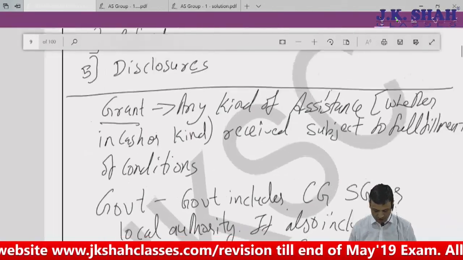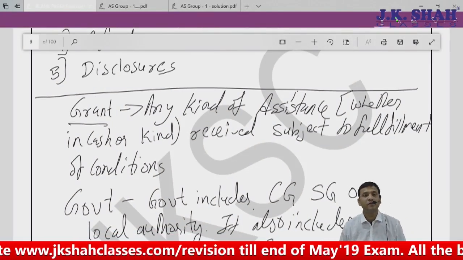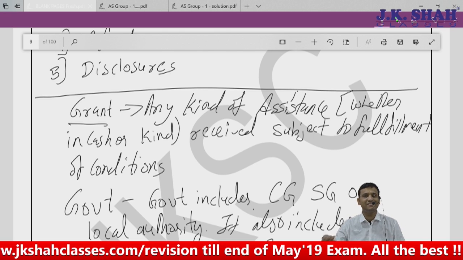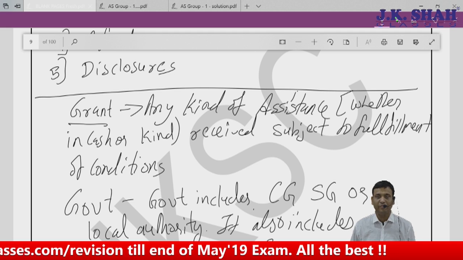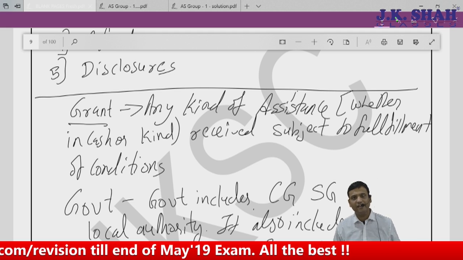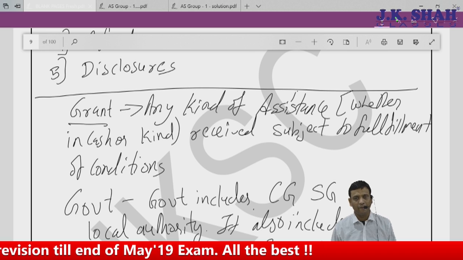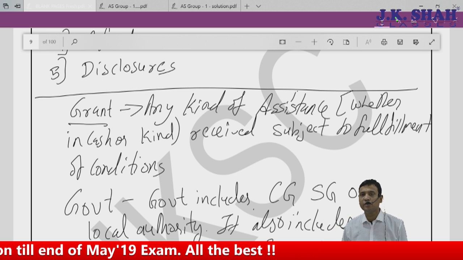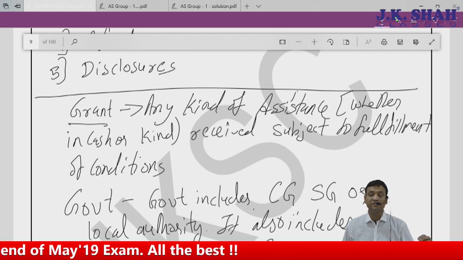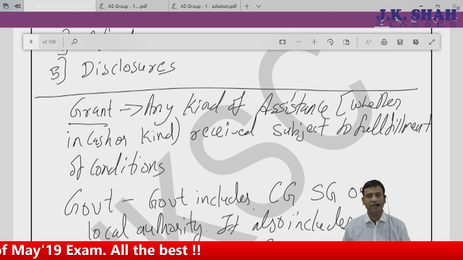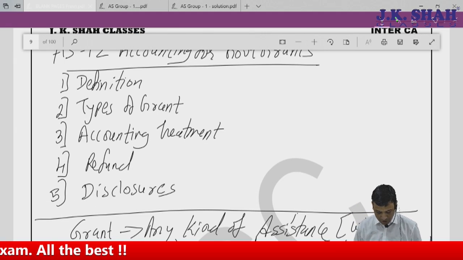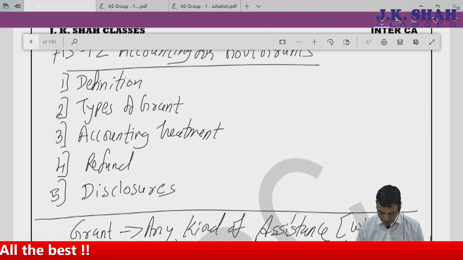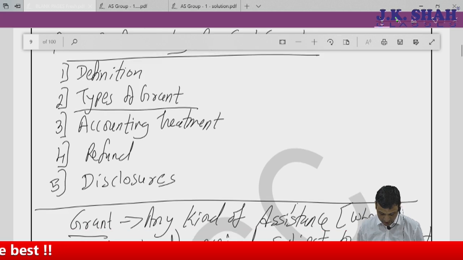So the first area, what is a grant? It's nothing but a kind of assistance we have received subject to fulfillment of conditions. And government is central government, state government, or any local authority. Local authority means municipal corporation, or a Zilla Parishad, Taluka Panchayat, or even a Gram Panchayat. Now coming upon types of grant. What are the types of grant?